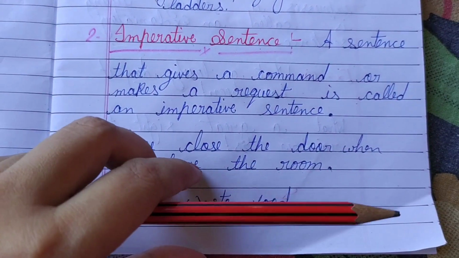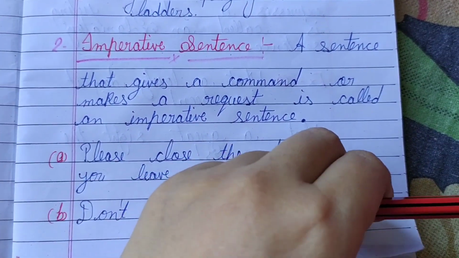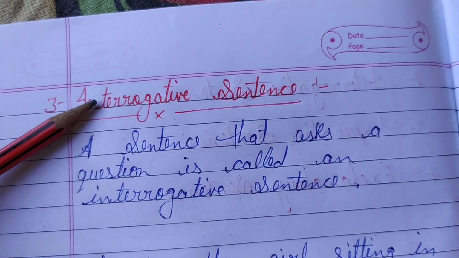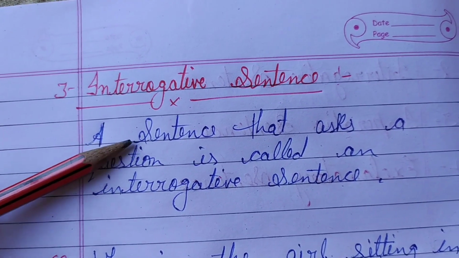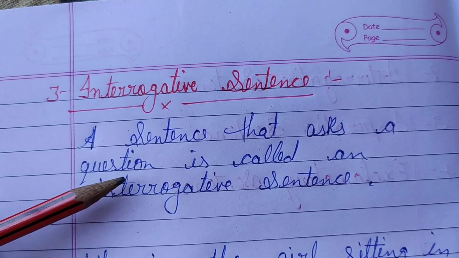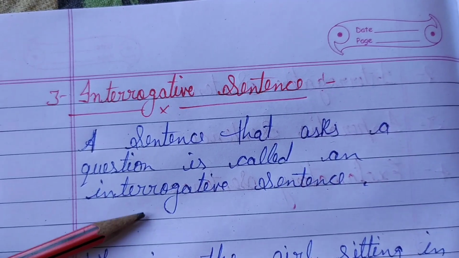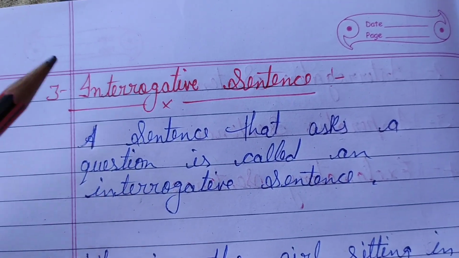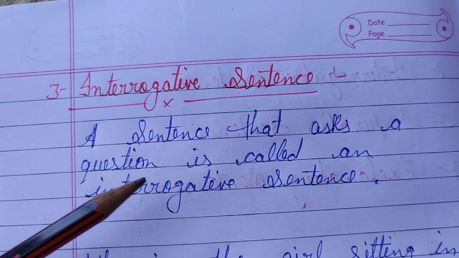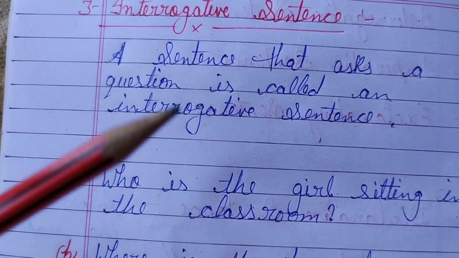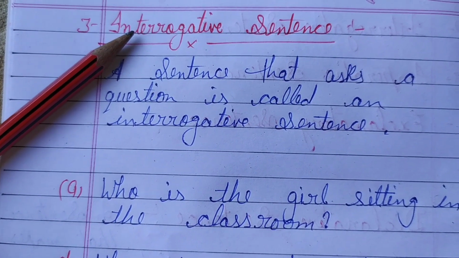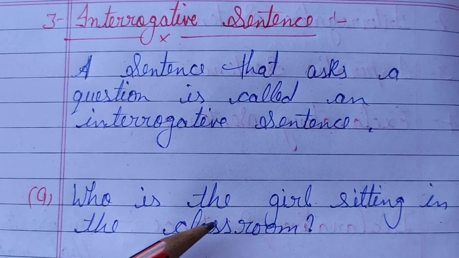So next, we will go to the next one. Interrogative sentence: a sentence that asks a question is called an interrogative sentence. In which a question is asked. It's simple: where a question mark is placed, that is interrogative. Who is the girl sitting in the classroom?